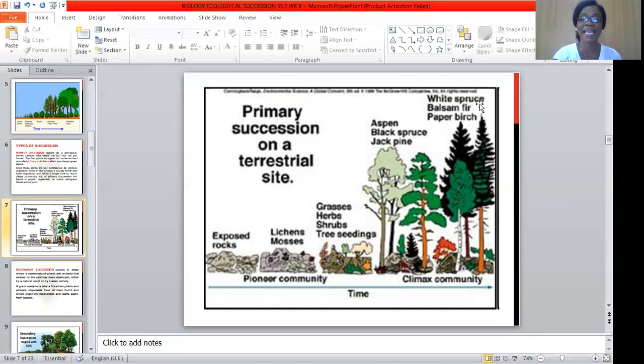And like I said earlier on, once climax community has been reached or the community is stable, there's no new grass or new plant that will be accommodated in such a community.